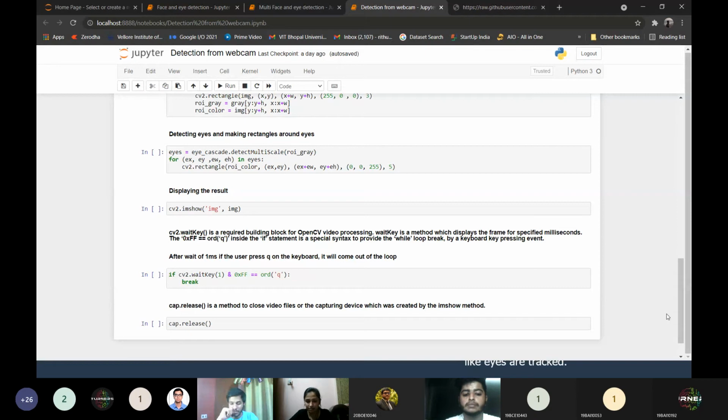After 1 millisecond, if I press Q on my keyboard, I will come out of the loop. That's why the code is written like this: if cv2.waitKey(1) & 0xFF equal to ord('q'), which means if after 1 millisecond I press Q on my keyboard, I will break out from the loop. That means my program will close. And to destroy all the windows, I will use the cap.release function.